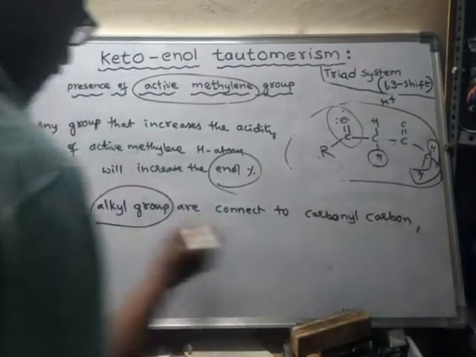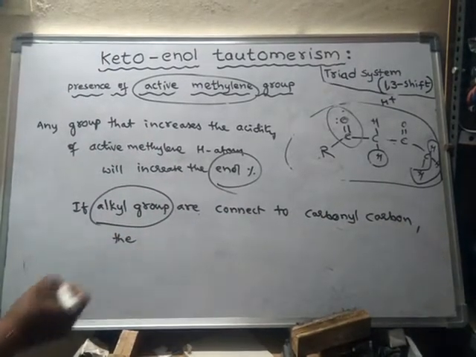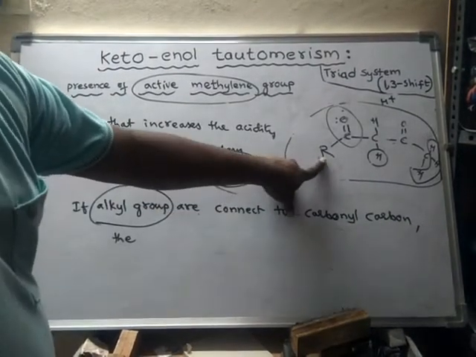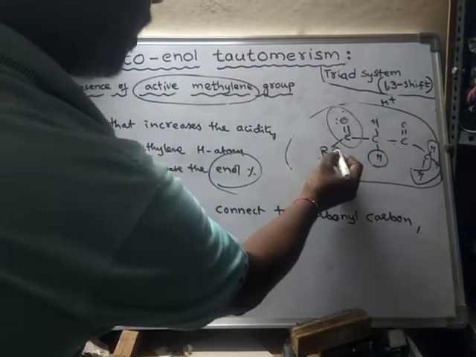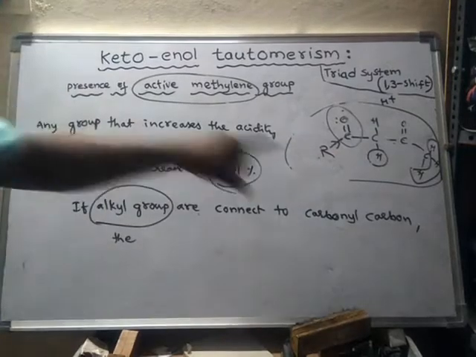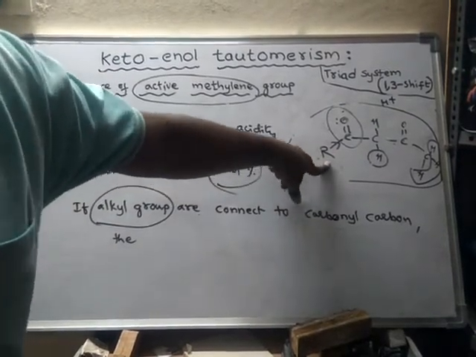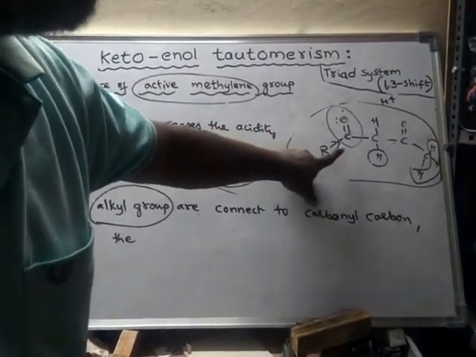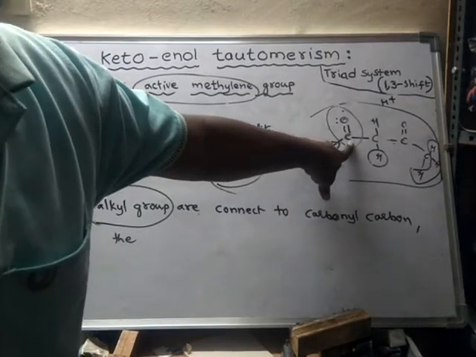The specialty of an alkyl group is that it provides electron density to this carbon.